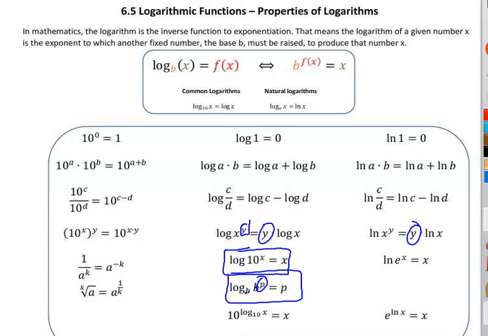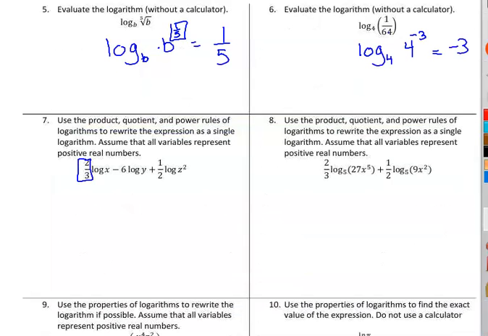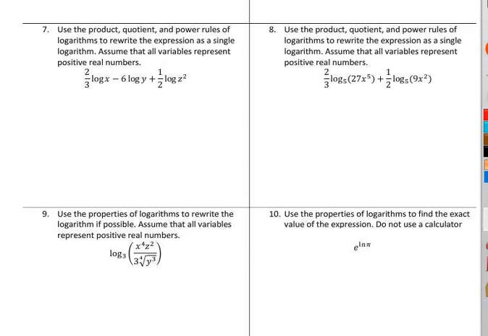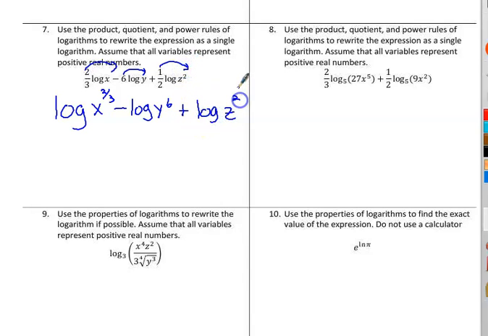So, I'm going to clear this off and go to the next page and clear that one off too while I'm at it. So, number 7. So this was a power. Let's rewrite them just as powers first. Log of x to the 2/3 minus, that becomes the power, so log of y to the 6th plus, that one's power would be log of z squared to the 1/2. Those are both powers now, so 2 times 1/2 is just z to the 1st.